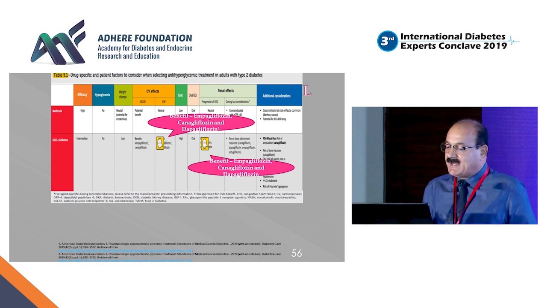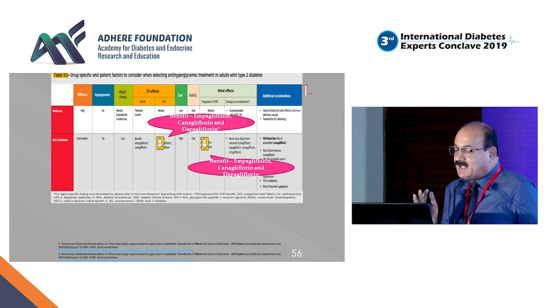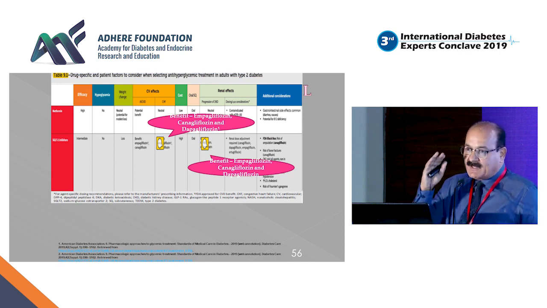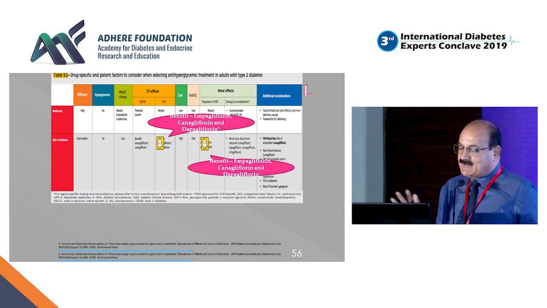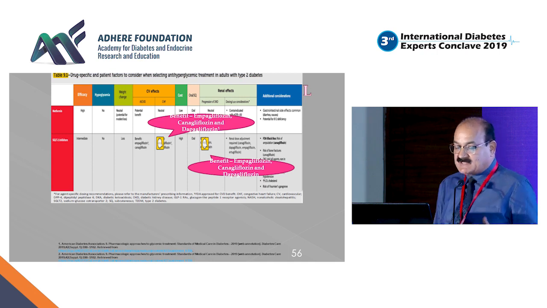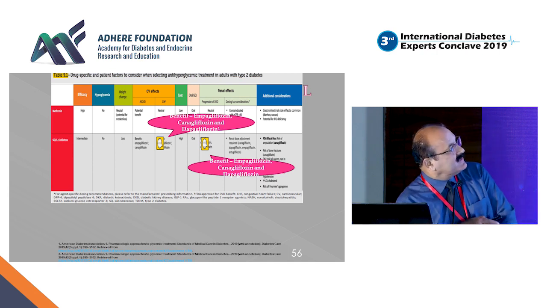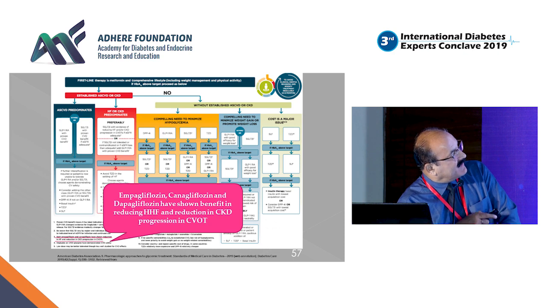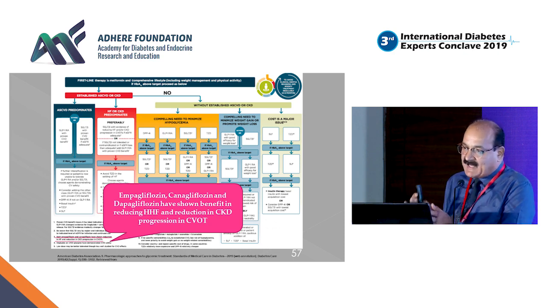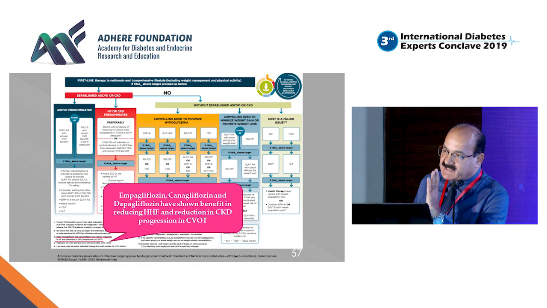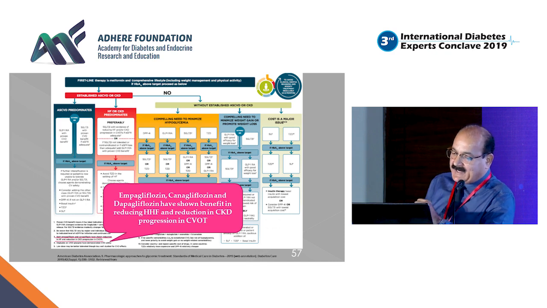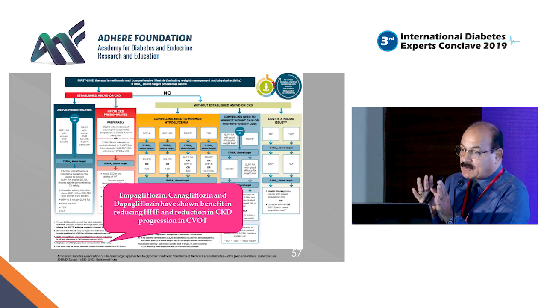It is the cheapest drug. It is an orally available drug. It may not help in terms of reduction of renal composite endpoints, but it could be neutral. But with SGLT2 inhibitors, you have all the advantages. Great efficacy, weight loss happens. EMPA and CANA have already proven that if you have established cardiovascular disease, there is going to be a 14% reduction in 3-point MACE. Cost is of course high, but it is an orally available drug.